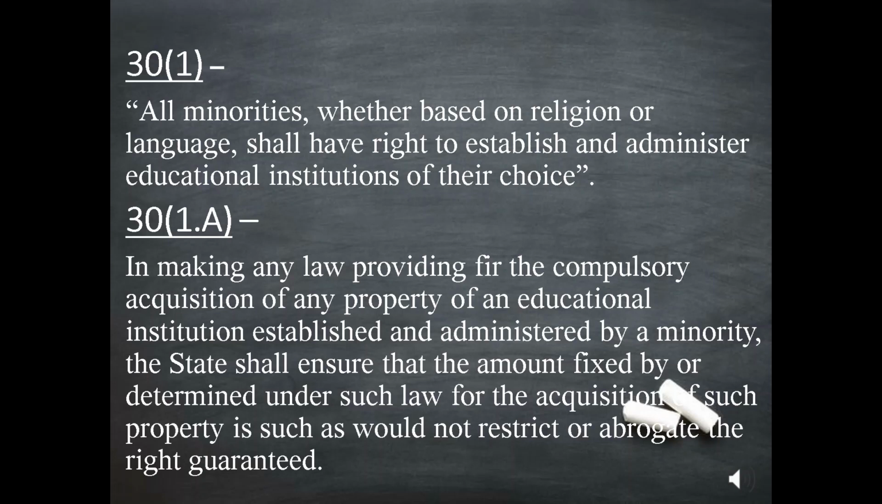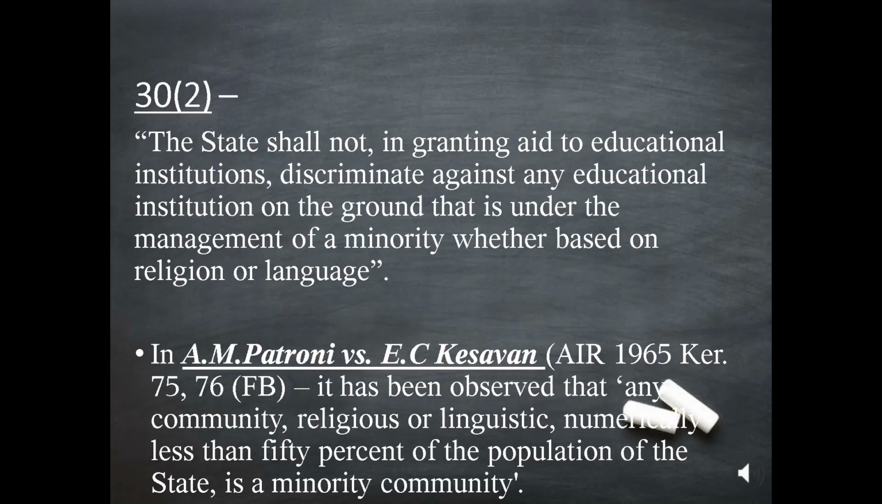educational institution established and administered by a minority, the state shall ensure that the amount fixed by or determined under such law for the acquisition of such property is such as would not restrict or abrogate the right guaranteed. Article 30 Clause 2 says that the state shall not, in granting aid to educational institutions, discriminate against any educational institution on the ground that it is under the management of a minority, whether based on religion or language.